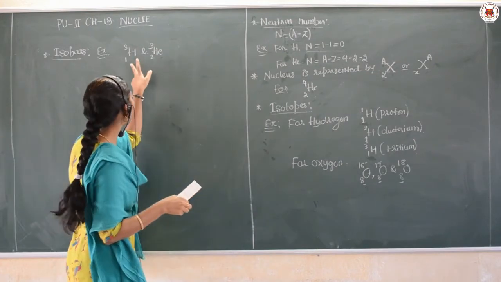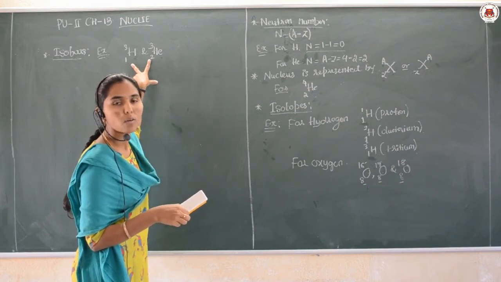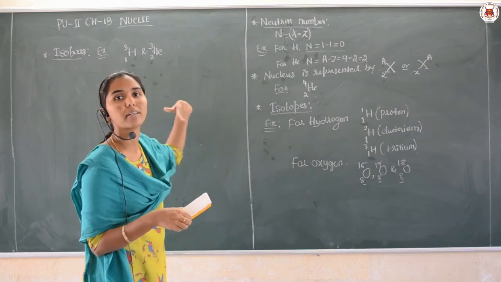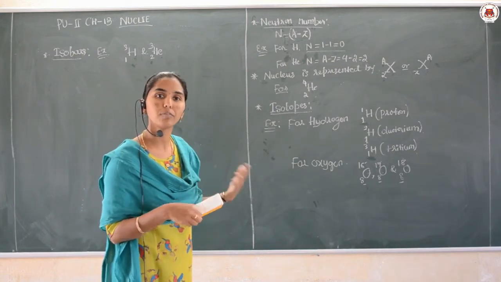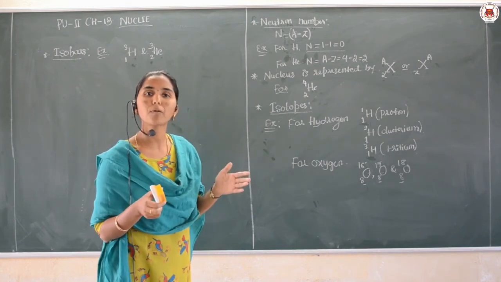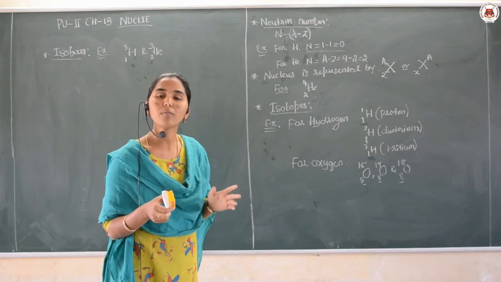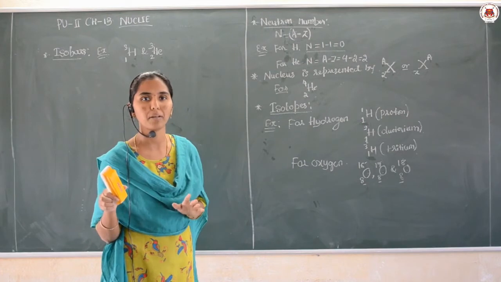And see, here you can observe that the electron number is different. When the nuclei have different electrons, then their chemical properties are also different. They may have the same physical properties but the chemical properties are different. Therefore, they are situated in different places in the periodic table.